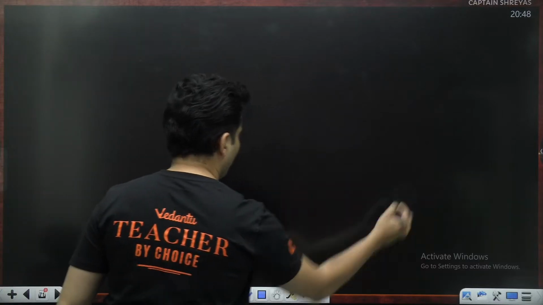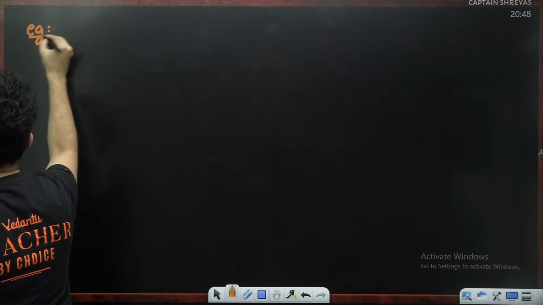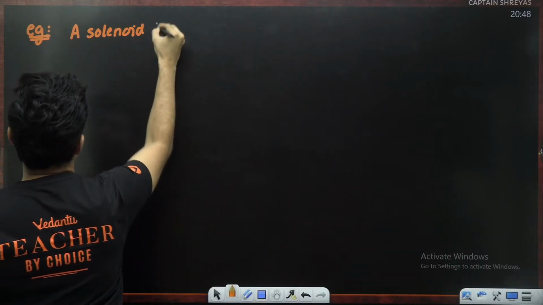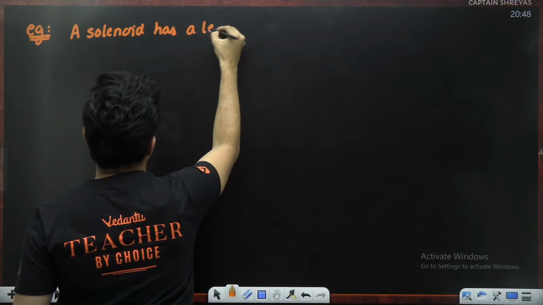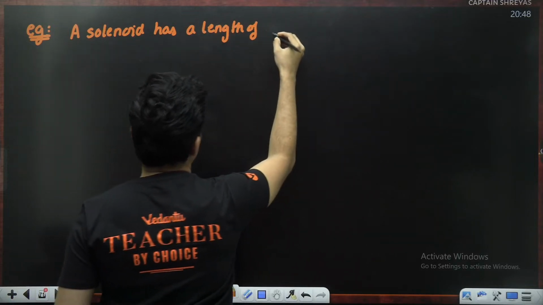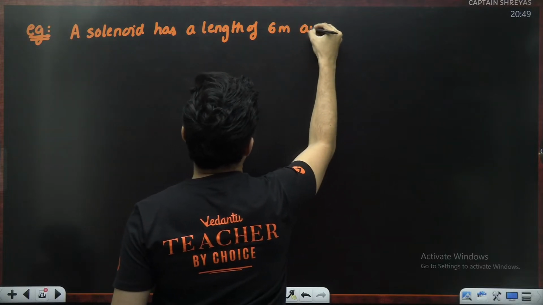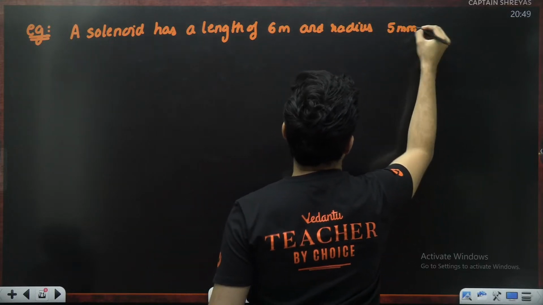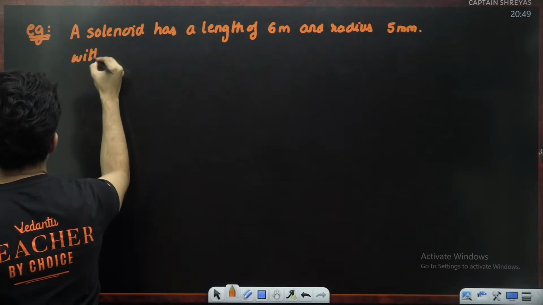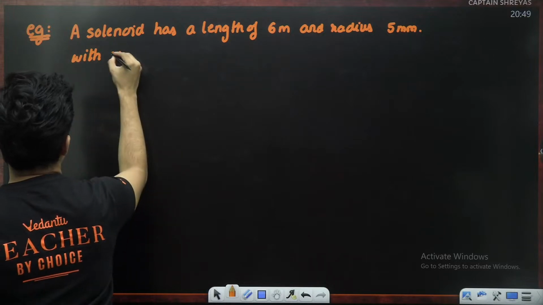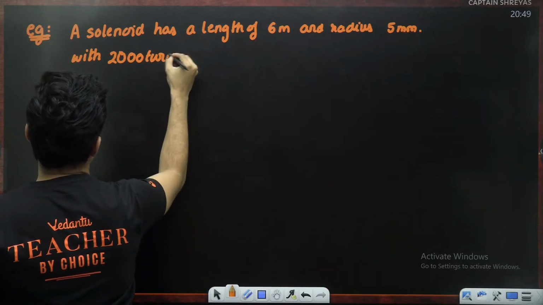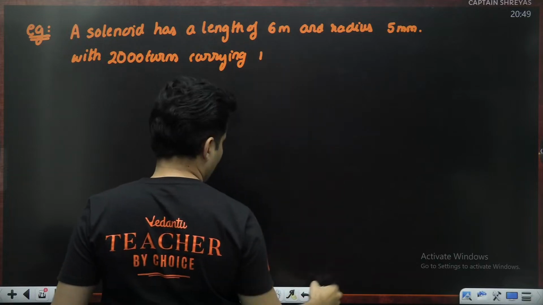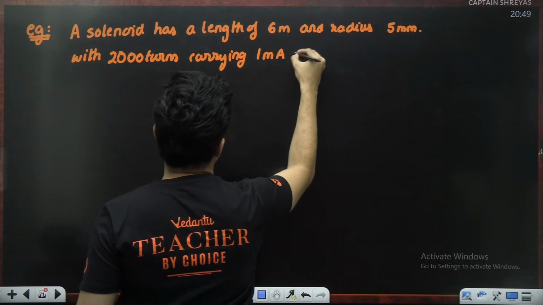See, for example, the question says a solenoid has a length of 6 meters and radius 5 millimeters with 2000 turns carrying 1 milliampere current.